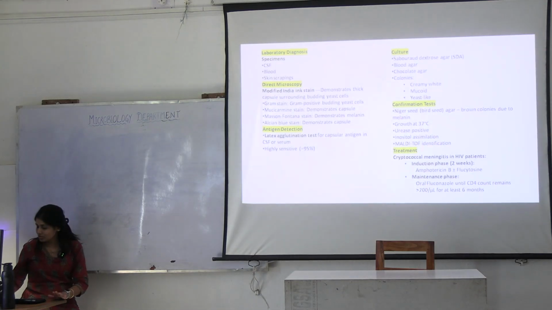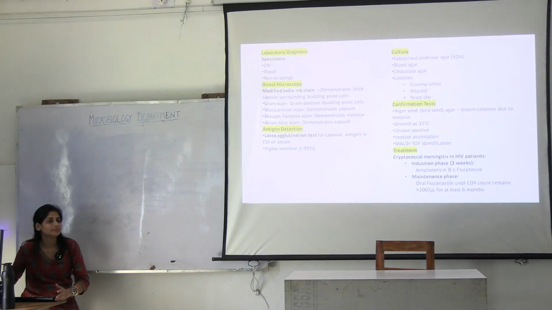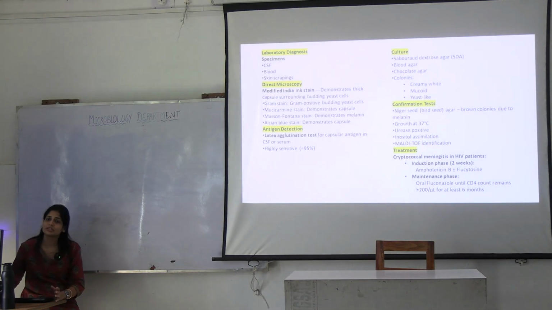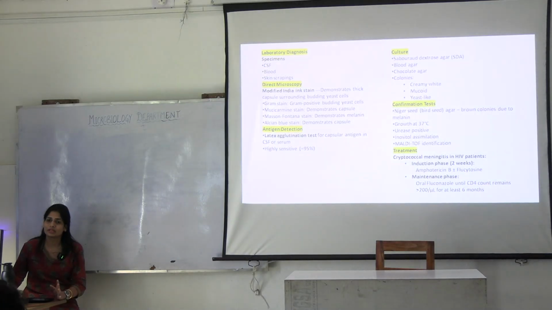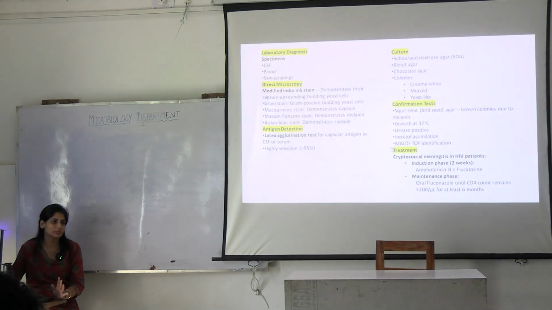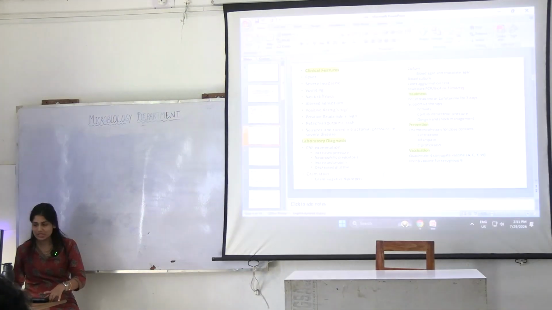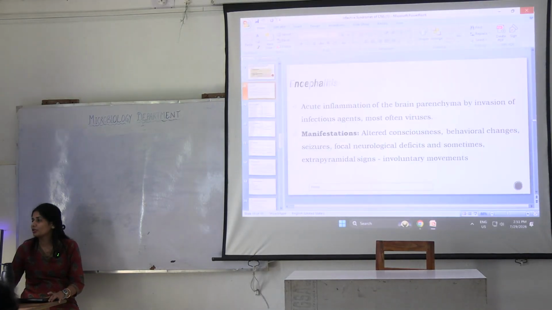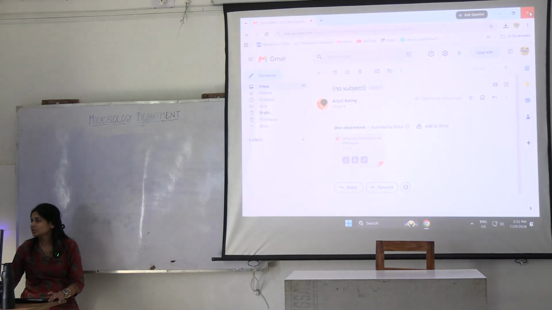So whenever clinicians are suspecting cryptococcal meningitis, you will get the CSF sample for latex agglutination for Cryptococcus. Okay, and it's very easy to perform and gives rapid results, which you can later confirm with the PCR also. That was about CSF. Do you want to discuss any